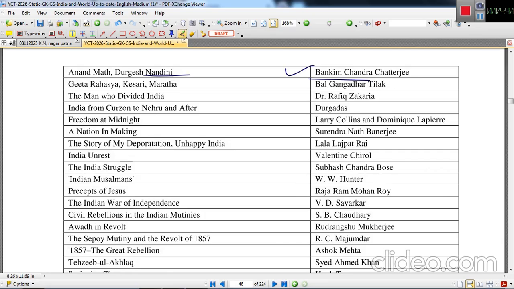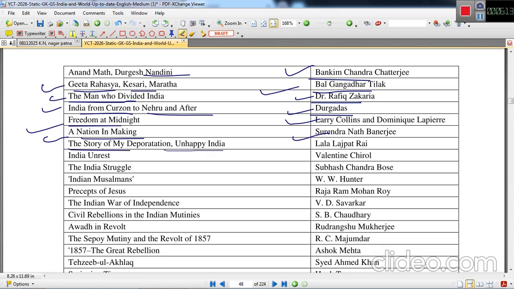Anand Math and Durgesh Nandini, both books were written by Bankim Chandra Chatterjee. Geeta Rahasya, Kesari and Maratha were written by Bal Gangadhar Tilak. The Man Who Divided India, written by Dr. Rafiq Zakaria. India from Curzon to Nehru and After was written by Durgadas. Freedom at Midnight, written by Larry Collins and Dominique Lapierre. A Nation in Making was written by Surendranath Banerjee. The Story of My Deportation and Unhappy India, Lala Lajpat Rai.